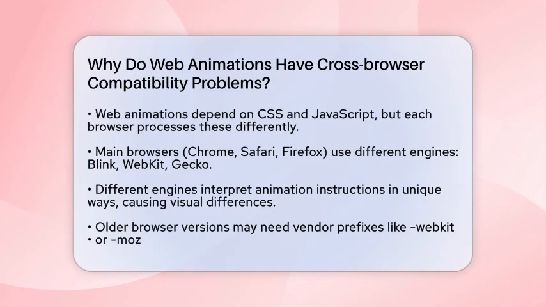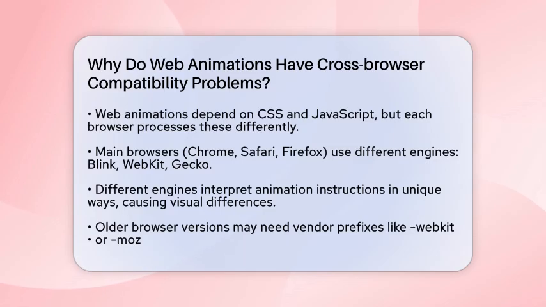Web animations rely heavily on CSS and JavaScript code, but every browser has its own way of understanding and running that code. The main browsers, Chrome, Safari, and Firefox, each use different engines to process animations. Chrome and Edge use Blink, Safari uses WebKit, and Firefox uses Gecko. These engines interpret animation instructions differently, which can cause variations in how animations appear or behave.